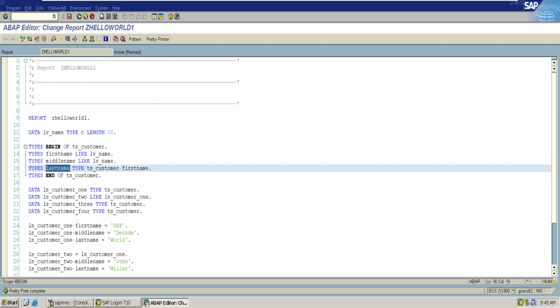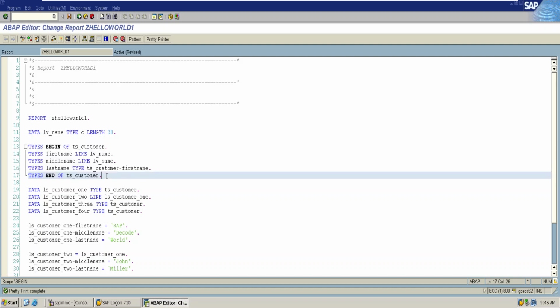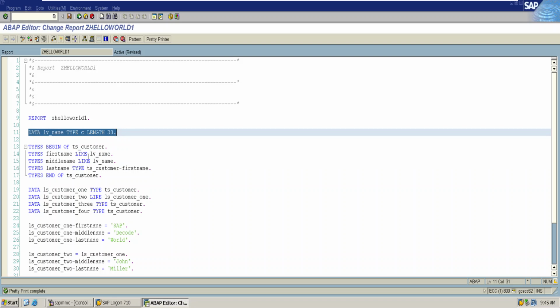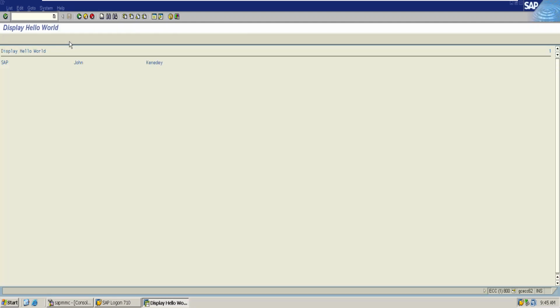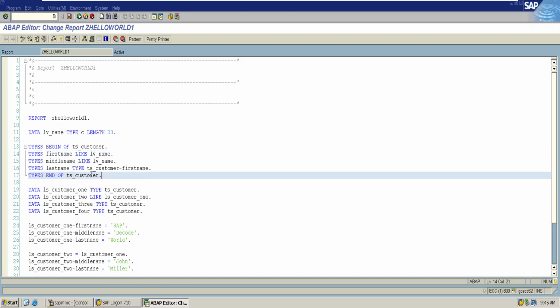In the last name, why didn't I use the like keyword? As we have created the type structure here, in order to access the type structure, we always need to use the keyword type. As we have a data variable here, we have accessed it by using like. Let us activate the program and then execute. Thus, we have successfully created first name, last name, and the middle name by using a like statement inside the types.